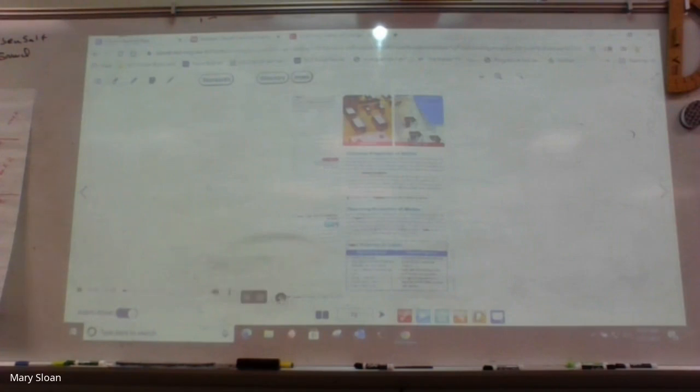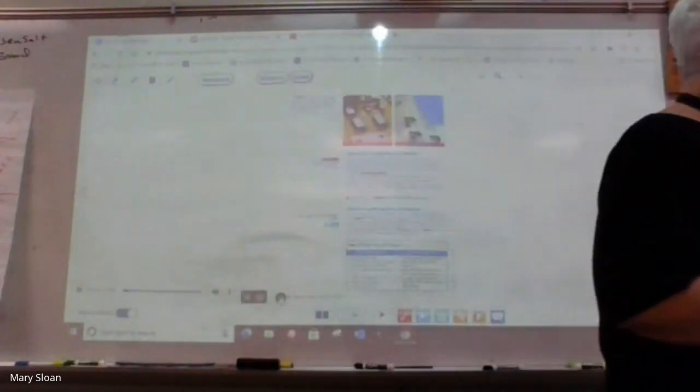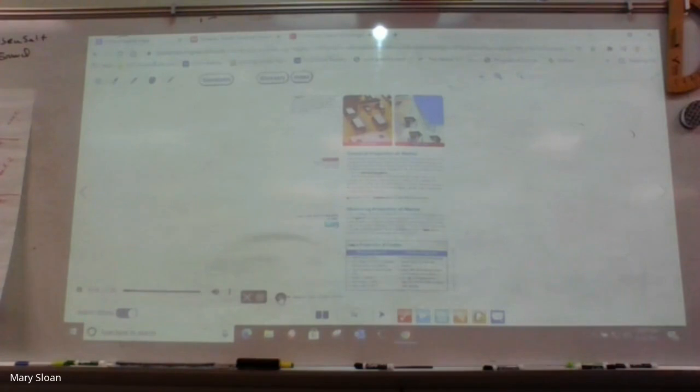Chemical properties of matter. Some properties of a substance are not obvious unless the substance has changed composition as a result of its contact with other substances or the application of thermal or electric energy. The ability or inability of a substance to combine with or change into one or more other substances is called a chemical property.